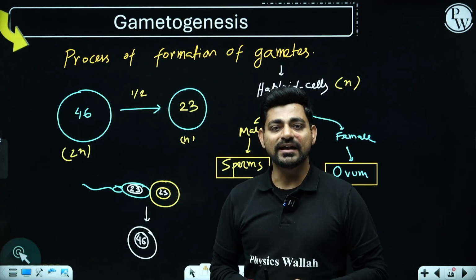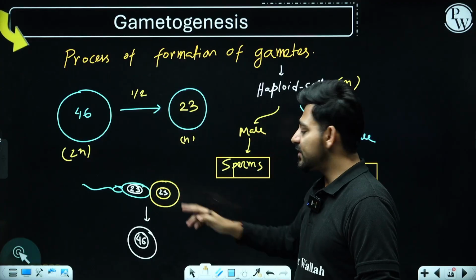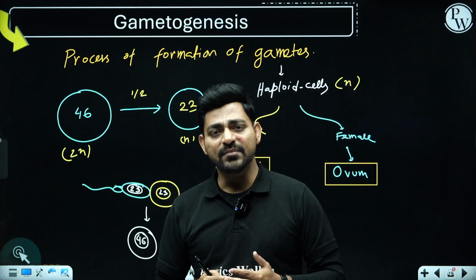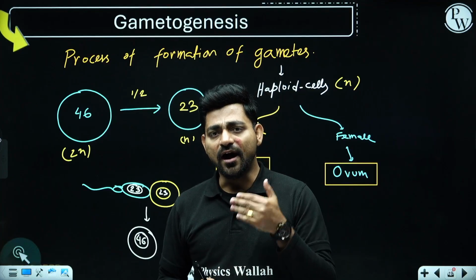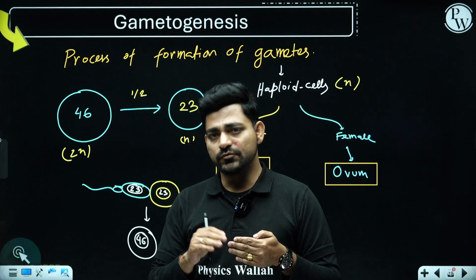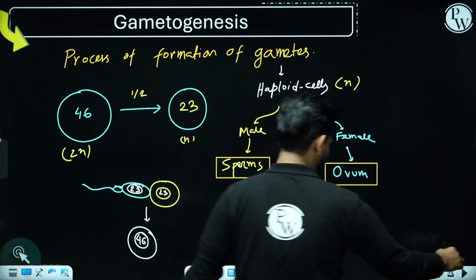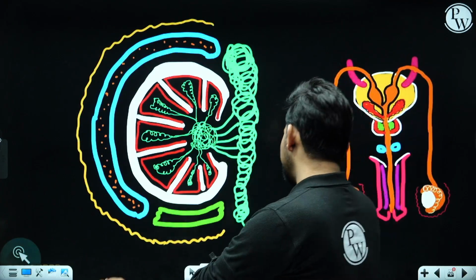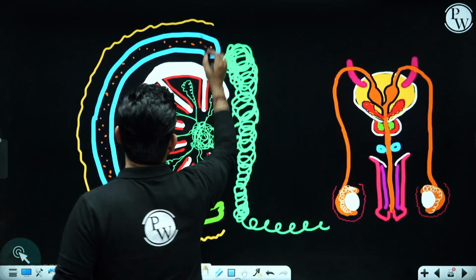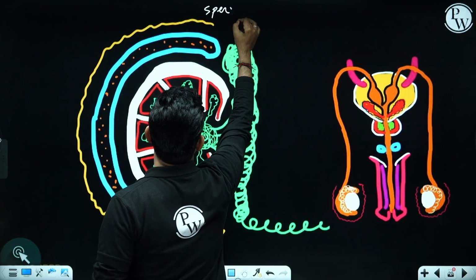And that is the importance of gametogenesis and why these gametes possess only half of the chromosomes compared to our body cells. Okay. Now let's move forward to the process of spermatogenesis.